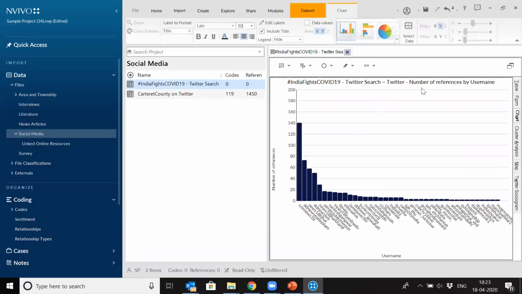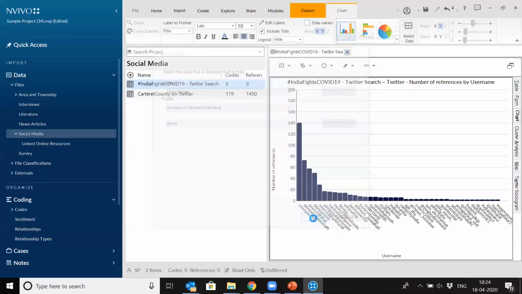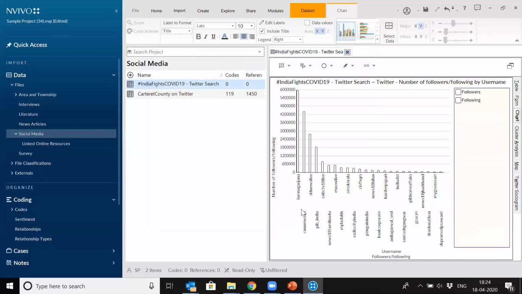Right now it's showing the number of references for each username. So you can see which username has got the most number of references. Right now it shows CNN News 18, right? So number of references for this specific hashtag. You can change the data from here, and you can also see the number of followers of these Twitter users. So if you run this, you can see this I am Naga Arjuna has got the most number of followers, followed by Delhi News Live. No, sorry, CNN News 18, then Delhi News Live. So this is a way of understanding, or how you can visualize, your Twitter data.